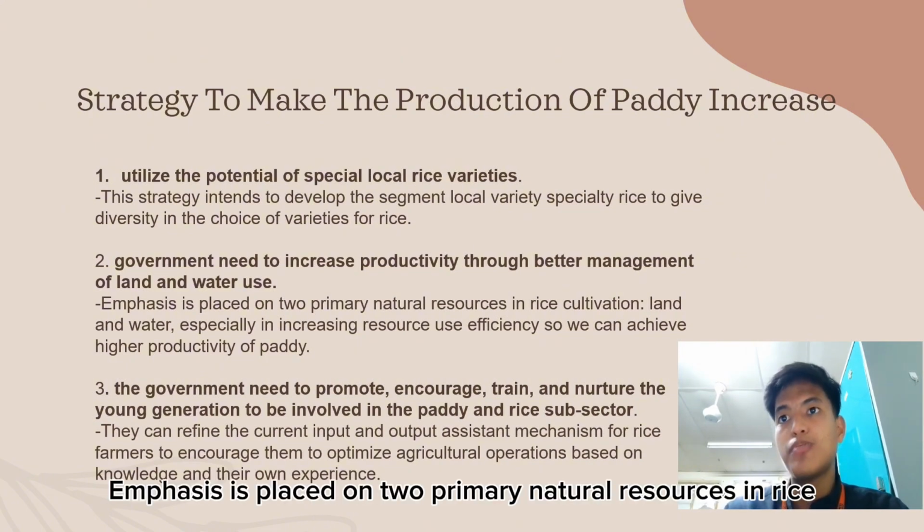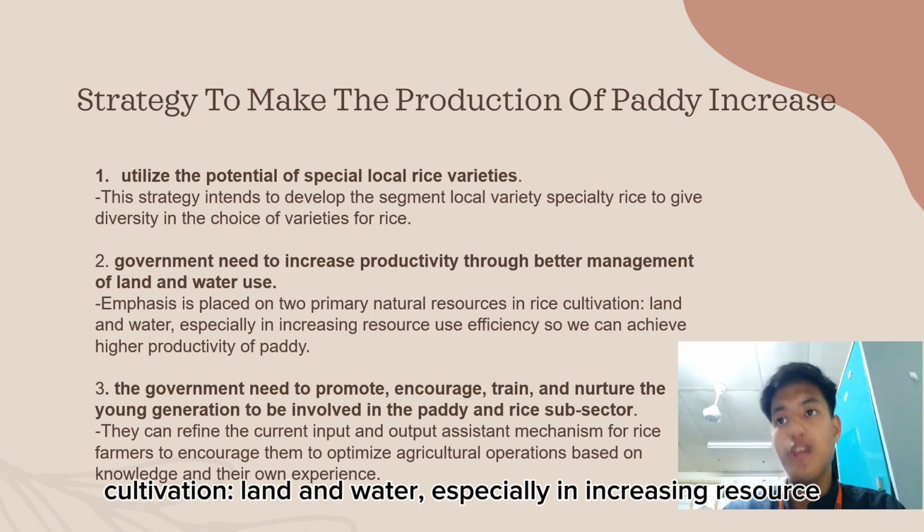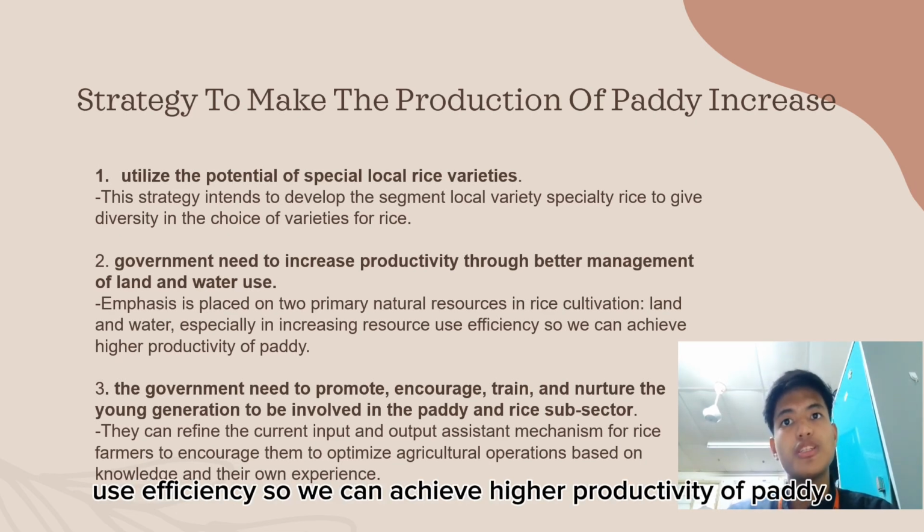Second, government need to increase productivity through better management of land and water use. Emphasis is placed on 2 primary natural resources in rice cultivation, land and water, especially in increasing resources use efficiency so we can achieve higher productivity of paddy.